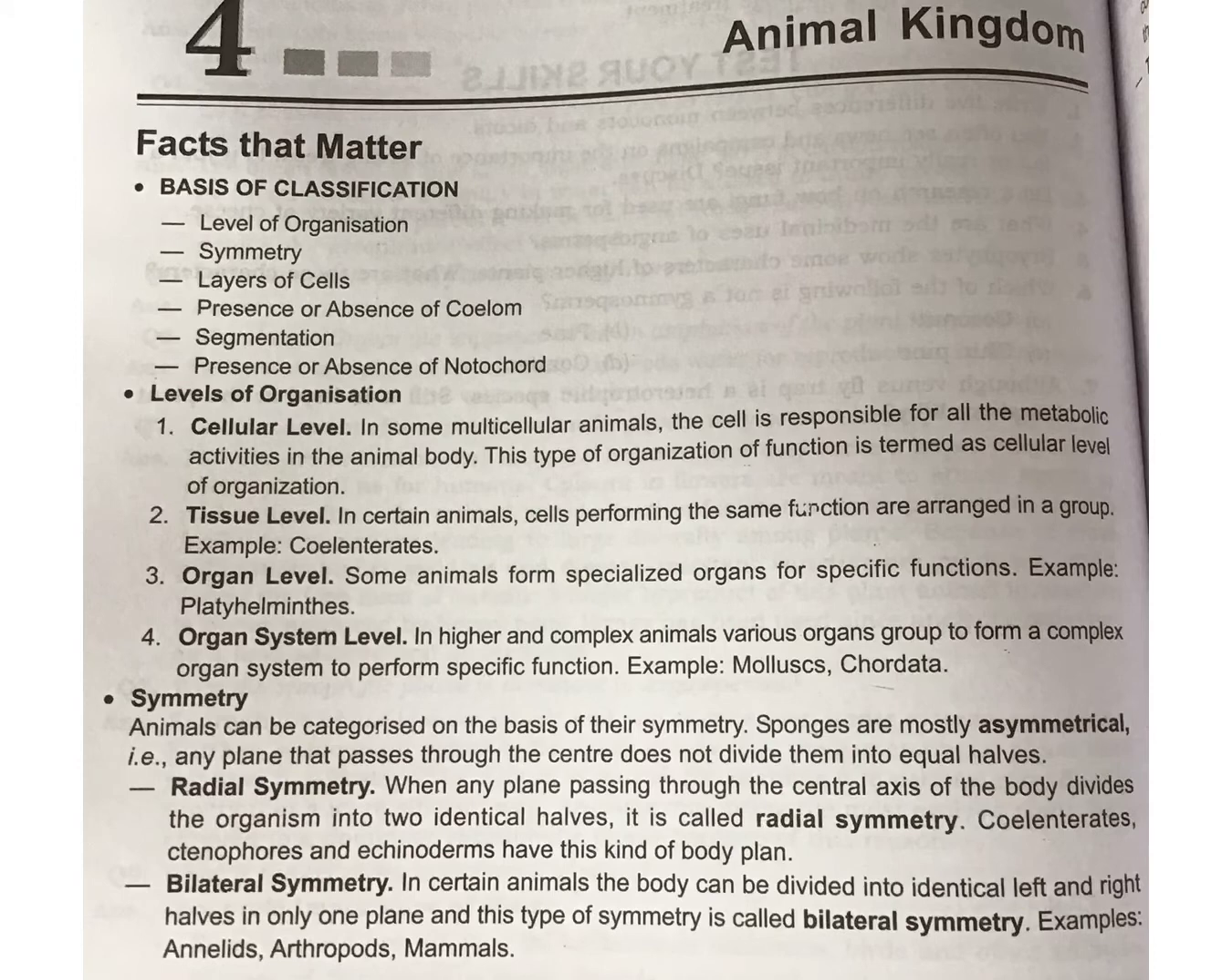So here on this page I have explained how to write all the points, main concept based: cellular level, tissue level, organ level, or organ system level, then the type of symmetry you are supposed to learn. Afterwards I have explained all the things in chart pattern, so you just go through it and try to understand and remember all these things.